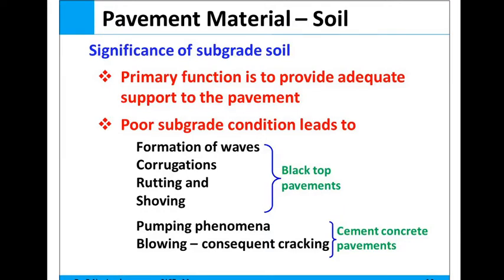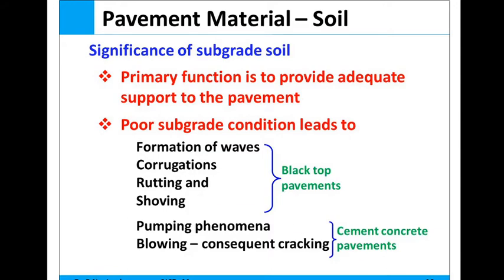So in the previous lecture we discussed the pavement material, soil. The significance of subgrade soil is that its important function is to provide adequate support to the pavement. Suppose the soil is weak, which leads to the formation of waves, then rutting, shoving, and corrugations in bituminous pavements. And if it is cement concrete pavements, there may be pumping phenomenon and blowing. These are the defects which occur in highway pavements due to poor subgrade conditions.